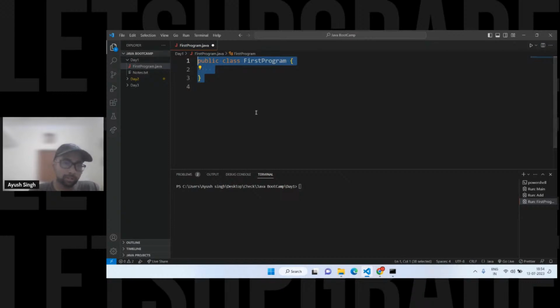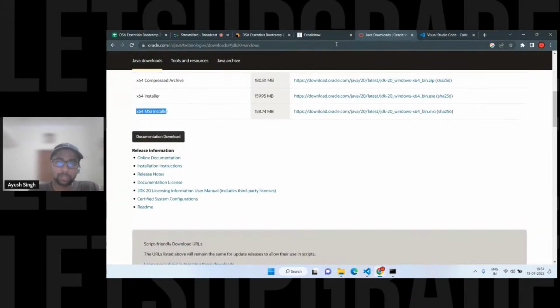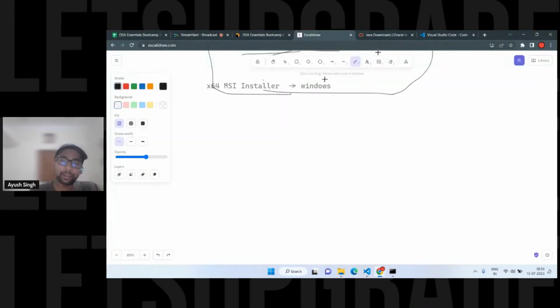I use .java. So one more point you have to note. When you are making the file, you have to use .java in small letters. This is the file extension. Make sure you are using this, otherwise it will not run. Someone gets confused with the dot class and all those things.